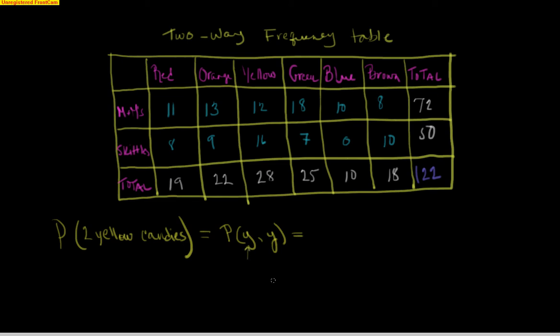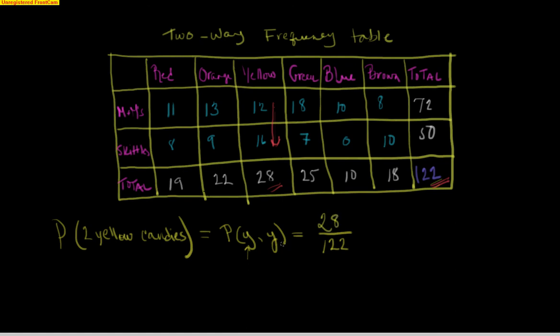Let's just start with the probability of the first one being yellow. Well, we know the formula. Total possible outcomes, which is 122, on the bottom. And how many do I have on the top? How many of these 122 candies are yellow? This is a marginal probability because it doesn't specify M&Ms or Skittles. So there's 12 M&Ms that are yellow and 16 Skittles, giving me a total of 28 yellow candies. So I'm going to go ahead and write that 28 right here.